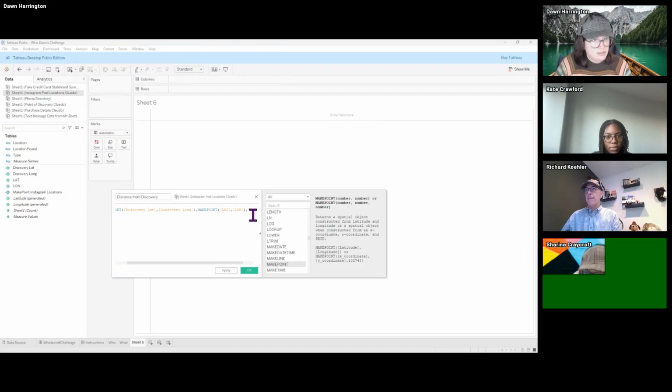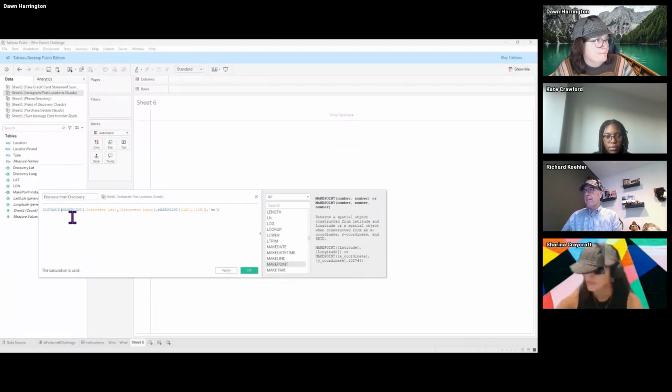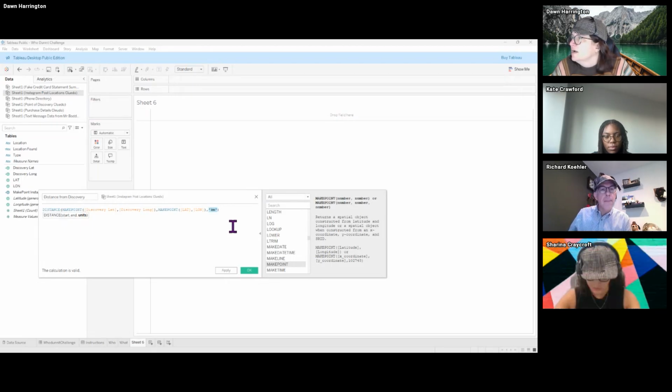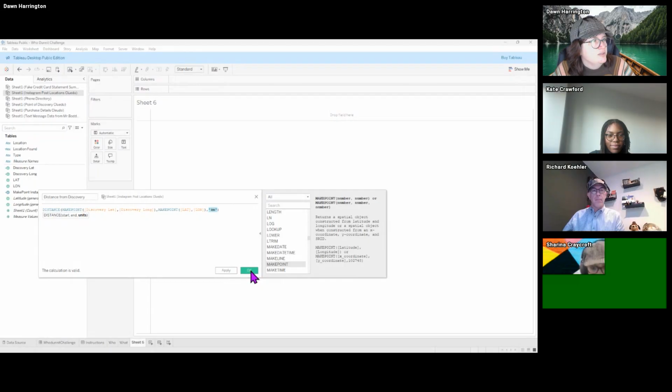And I want it in kilometers. So I'm going to put km, and I'm going to put distance in the beginning. So I've got my make point and my make point, and I want them in kilometers because this took place in London. So I'm going to click OK on this.